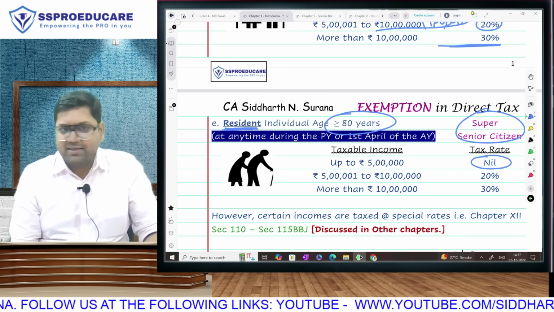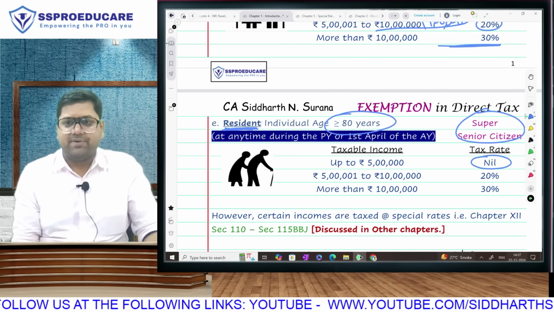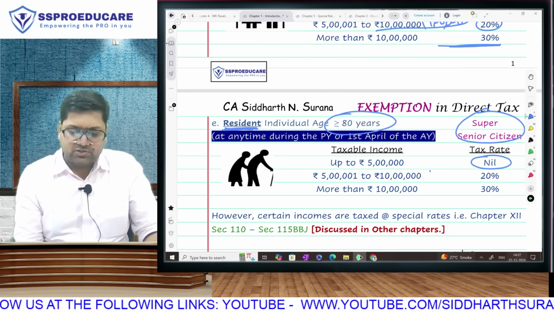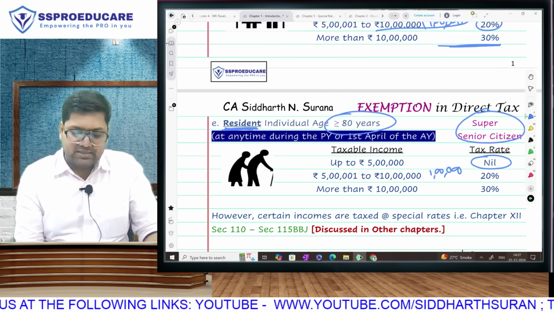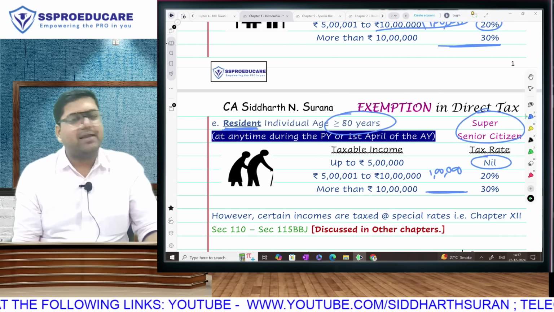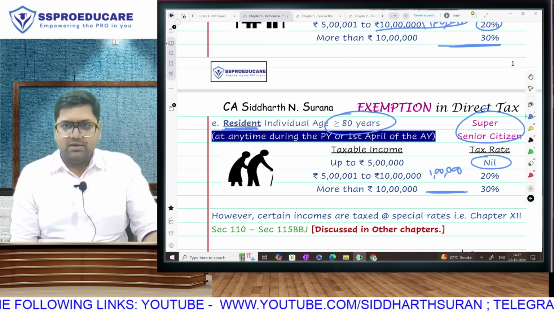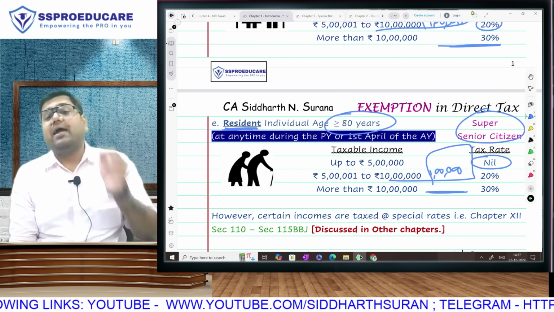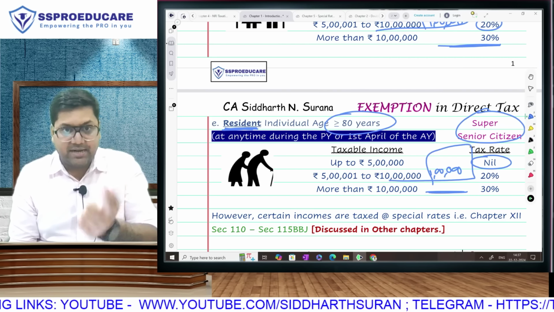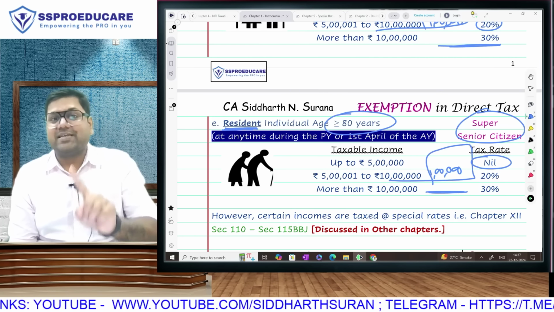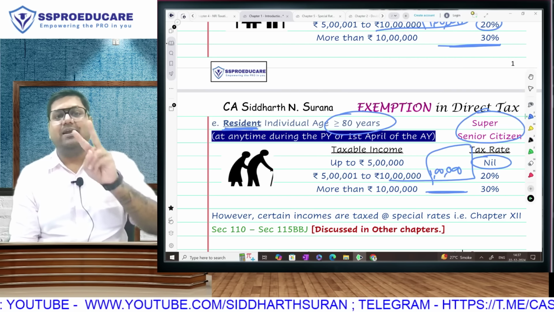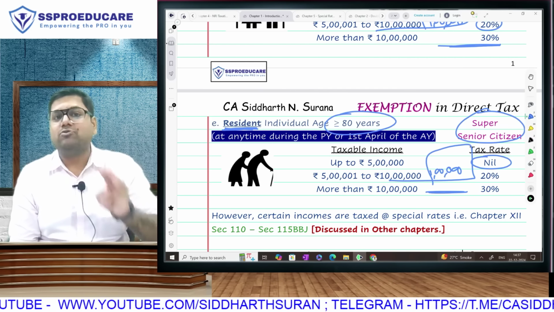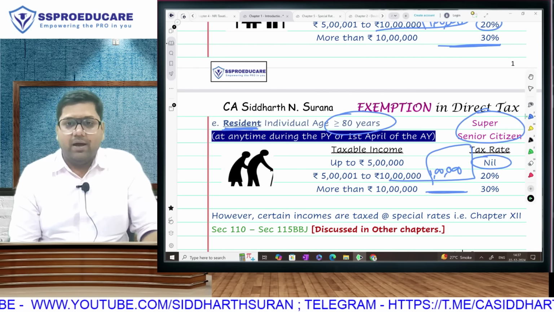But after 5 lakh, they will also pay tax at 20% like any other assessee. So here they will have 1 lakh rupees, and then of course after 10 lakh, 30% like any other assessee. So in short, your calculation for them is going to be excess over 10 lakh into 30% plus 1 lakh. So first category it is 1 lakh 12,500, second category it is 1 lakh 10,000, and third category it is 1 lakh.